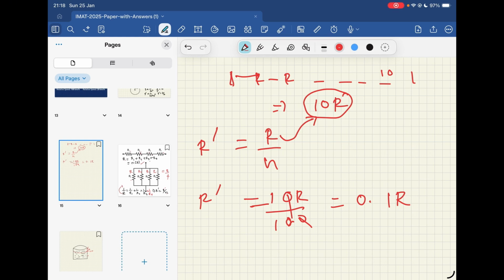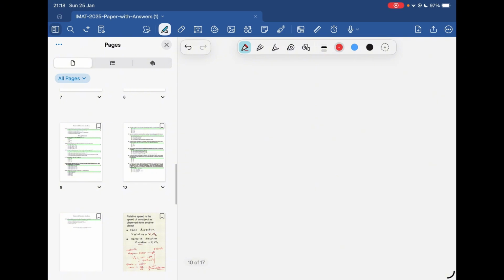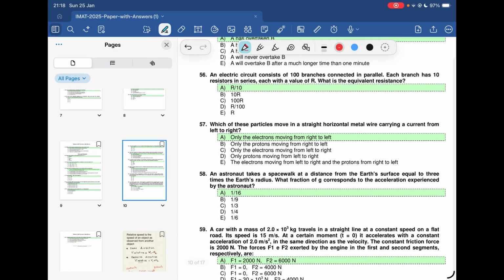There won't be any dilemma while you are solving these questions, and when you do this question with this accuracy, you really know that you're doing it correctly. That's important here, and let's move on to the next question.